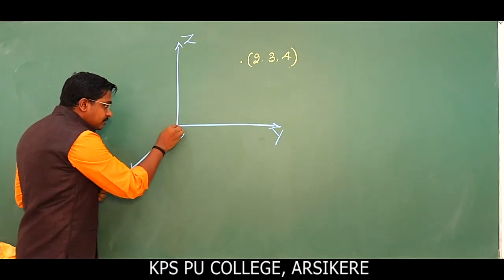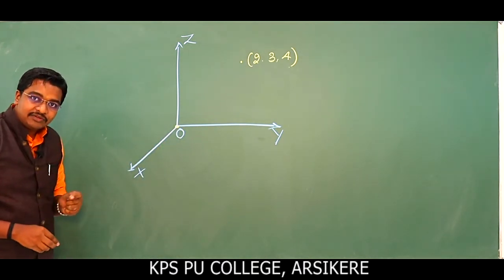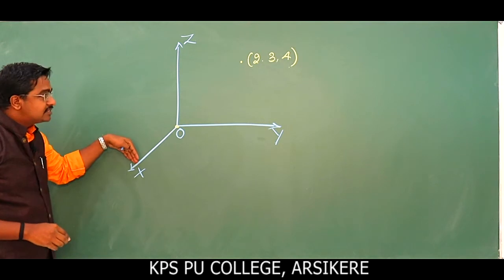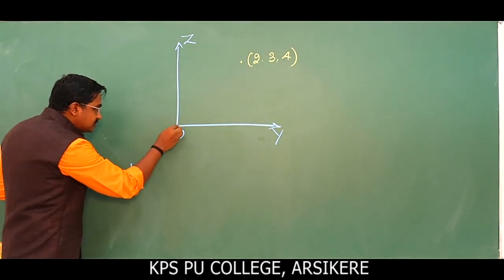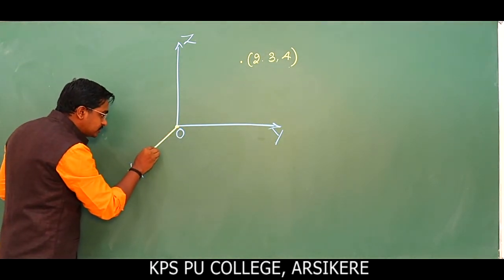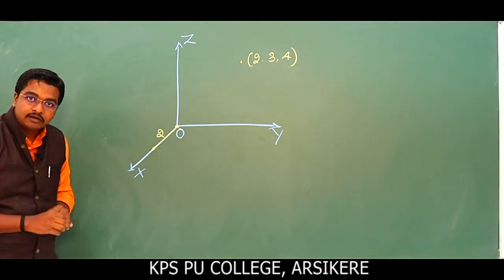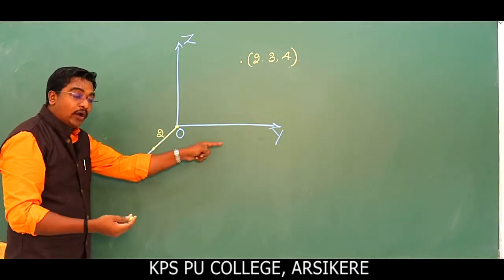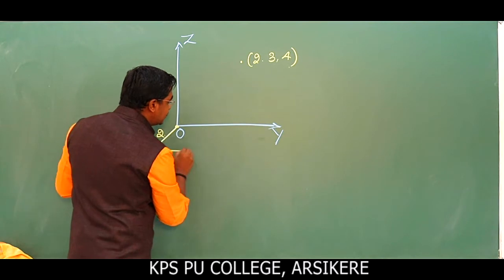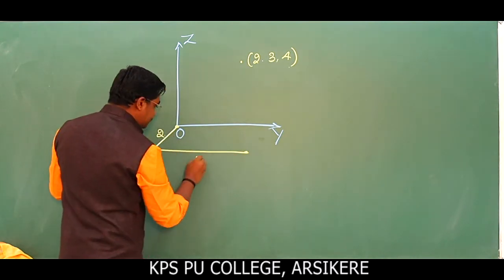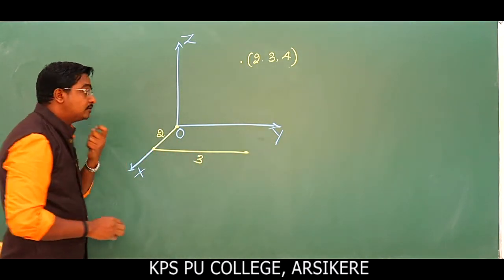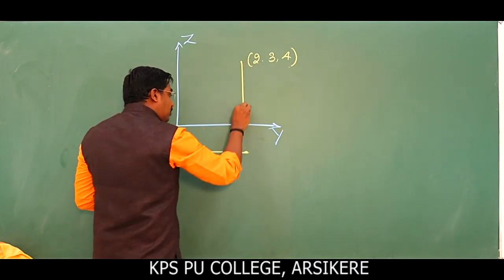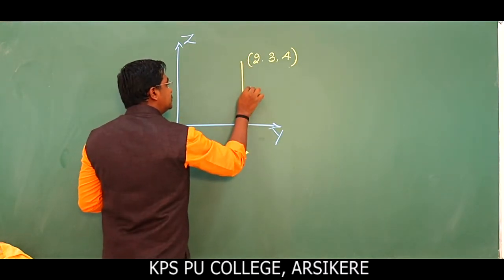Start with horizon. So towards x-axis we have to move 2 units. So towards x-axis this will be 2 units. Then parallel to y-axis we draw 3 units. This becomes 3. Next, parallel to z-axis. This becomes 4.